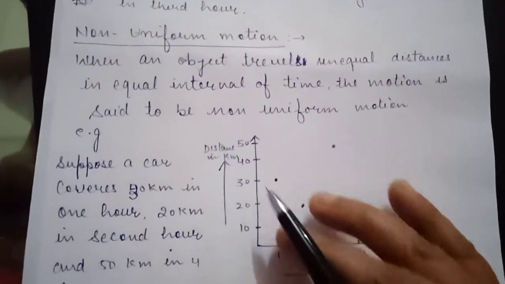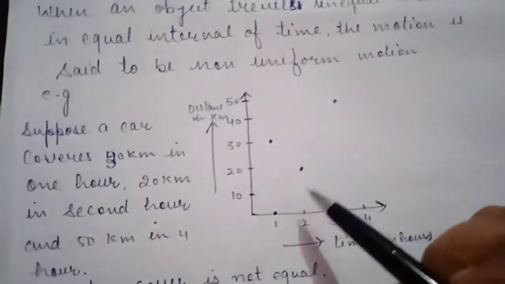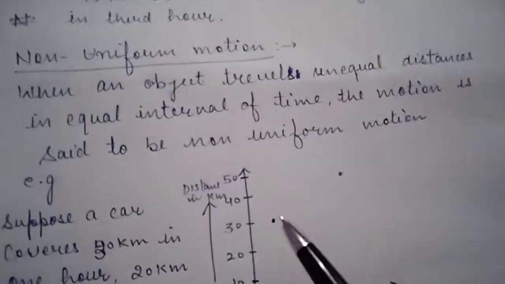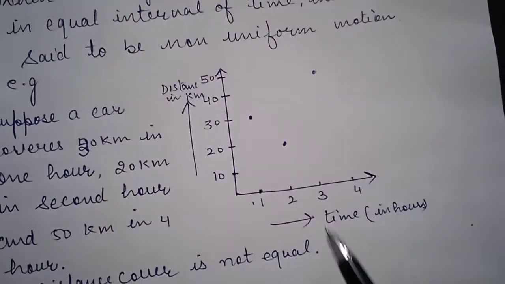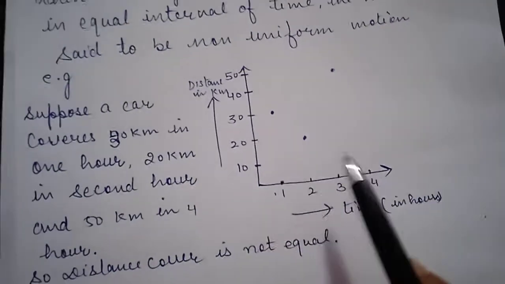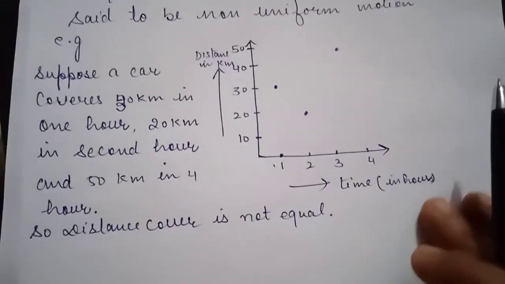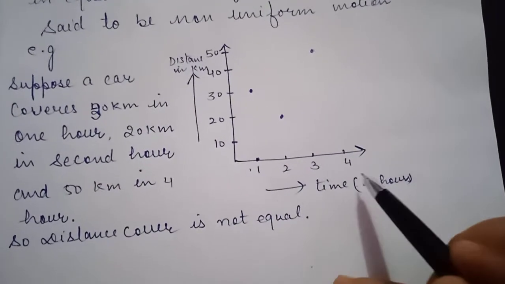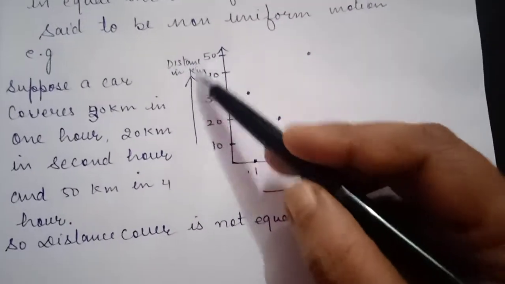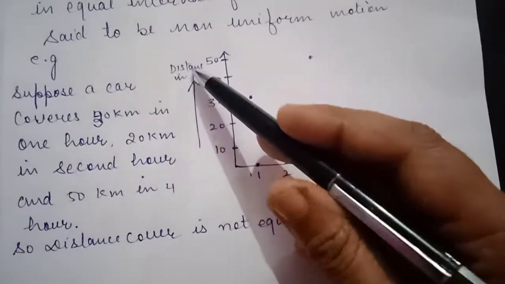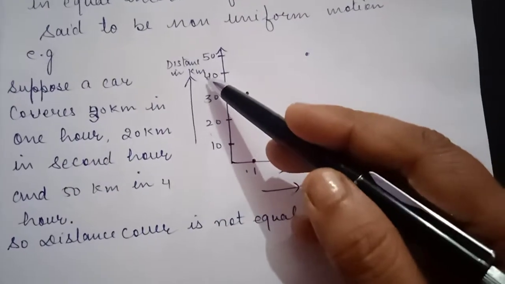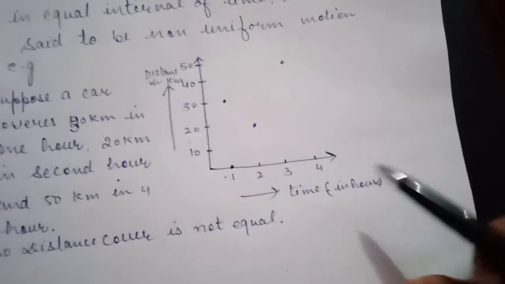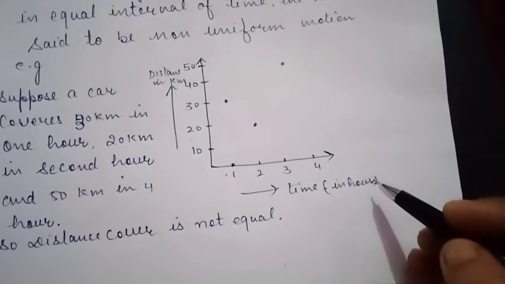Here we will also discuss this by plotting a graph. This is a graph between the distance traveled by a car and time. This axis is called the time axis and this is the distance axis. On this axis we have taken the distance traveled, and on the other side we have taken the time, and time is in hours.